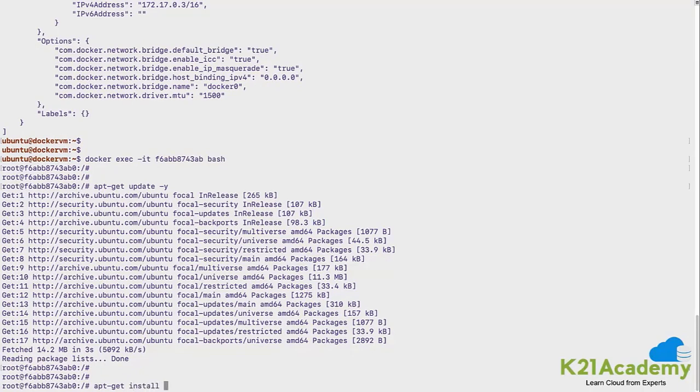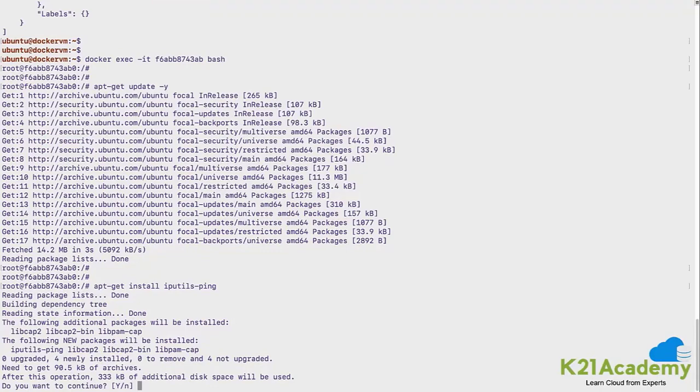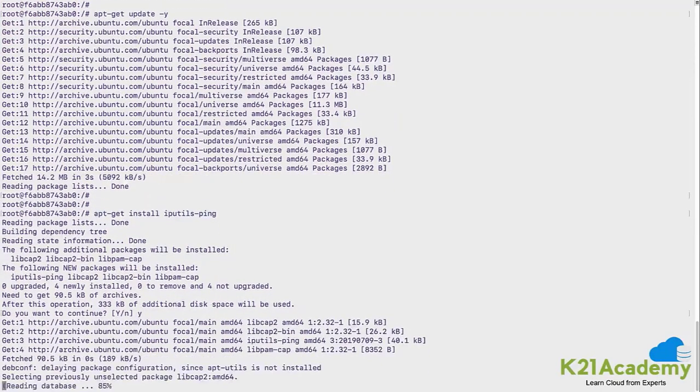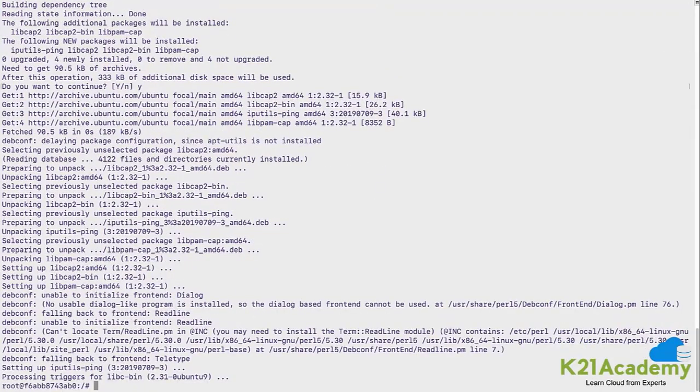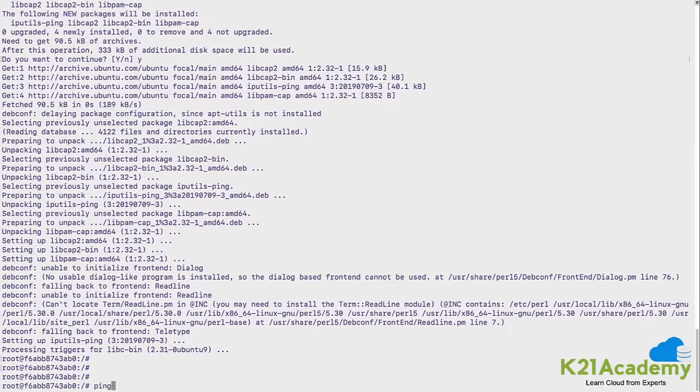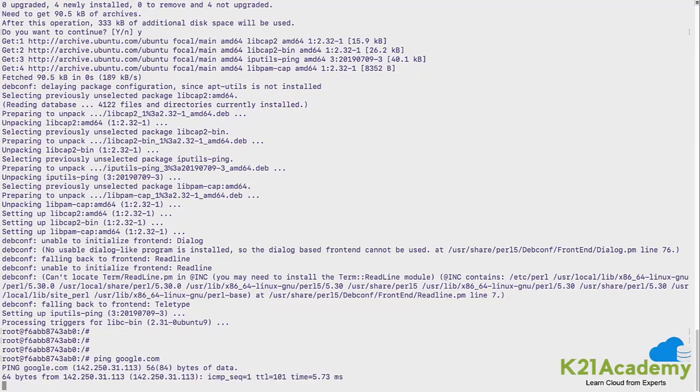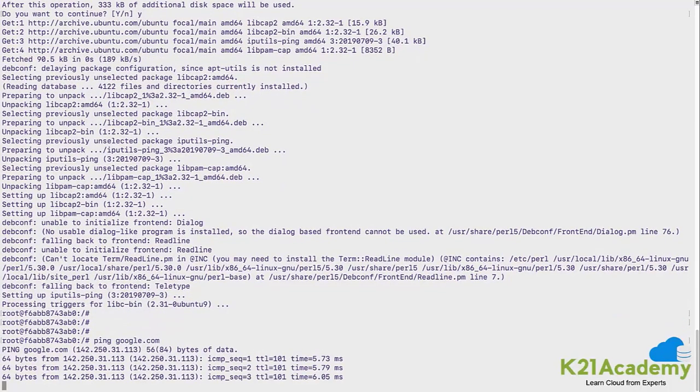For Ubuntu, the ping utility is in the iputils-ping package. Let me say yes, and it has downloaded. Let me show that by default egress is allowed, and I should be able to ping google.com.